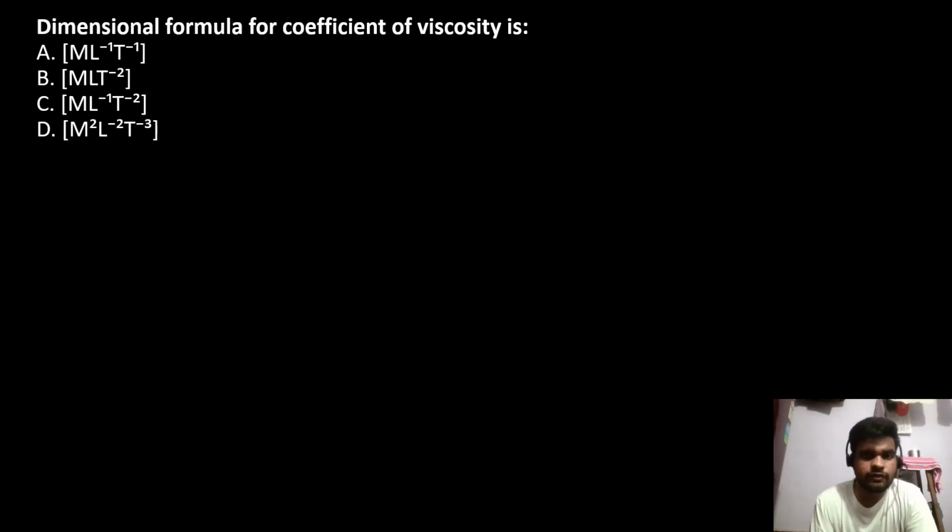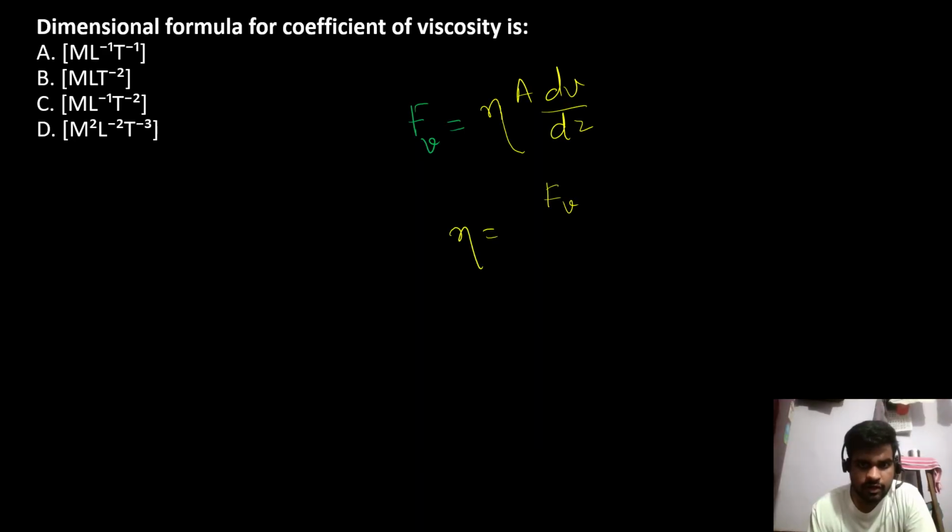Dimensional formula of coefficient of viscosity. So viscous force Fv is written by eta A dV by dz. So coefficient of viscosity is Fv, viscous force, into dz upon A dV.